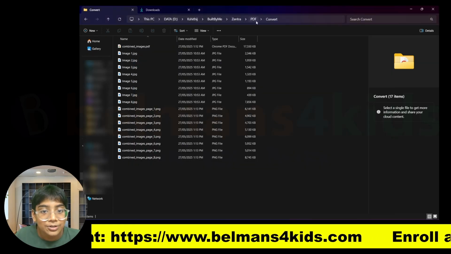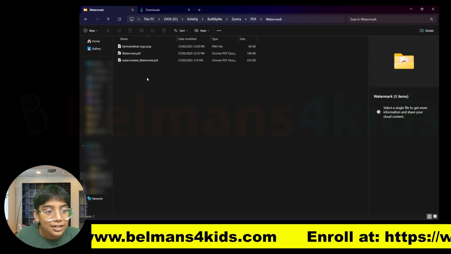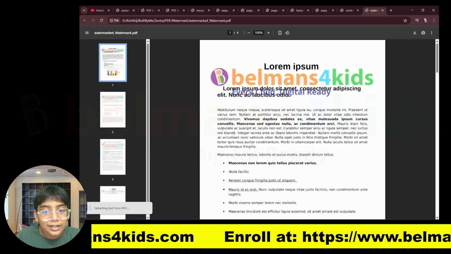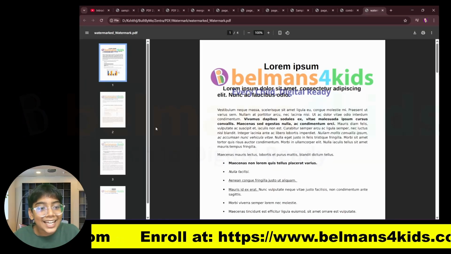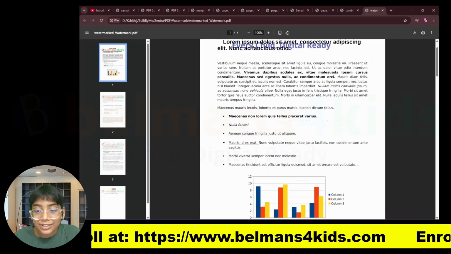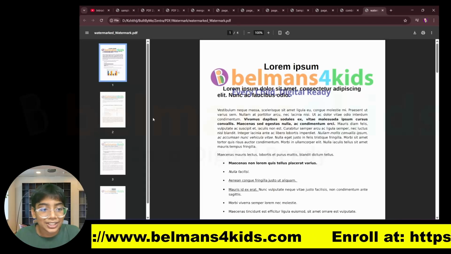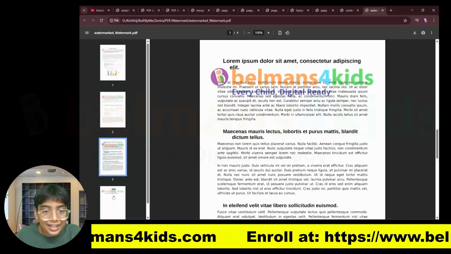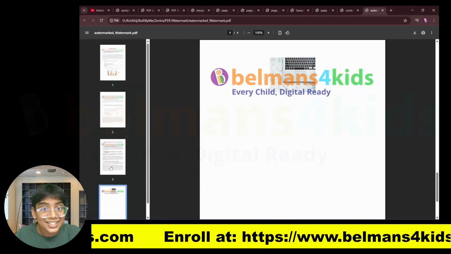And now let's go to the folder where it is there. Let's go to watermark, and you can see it's there. The watermark is located on the top of the page just like we wanted it, and you can see it is there in every single page. That is really nice, right?